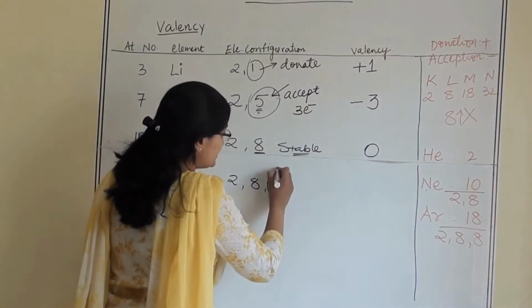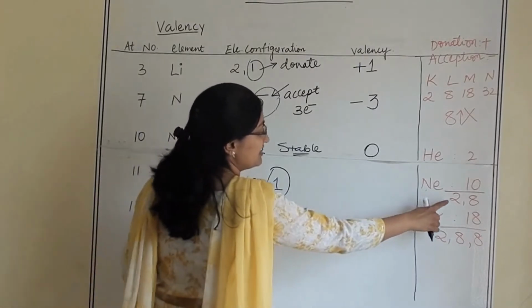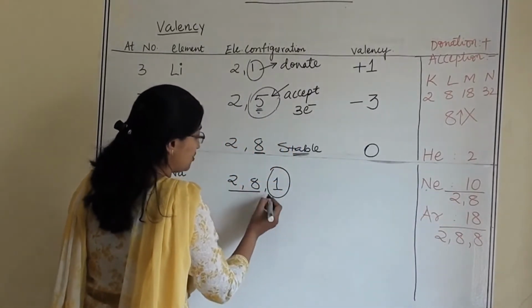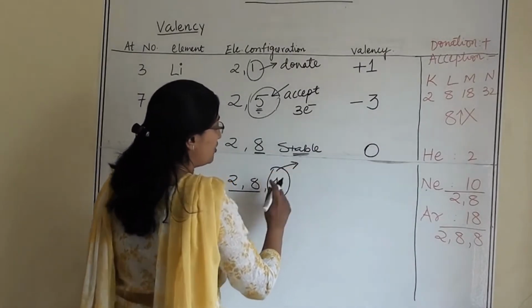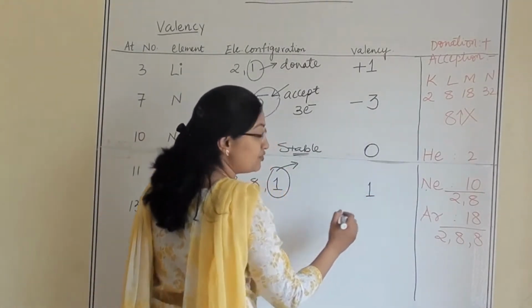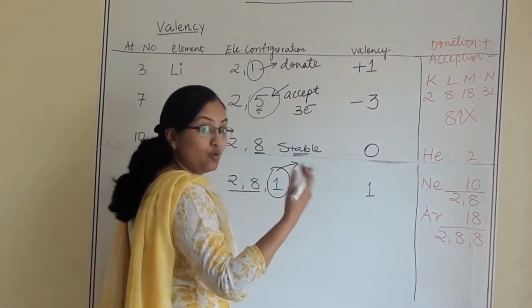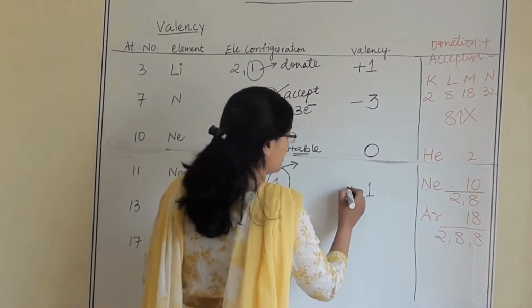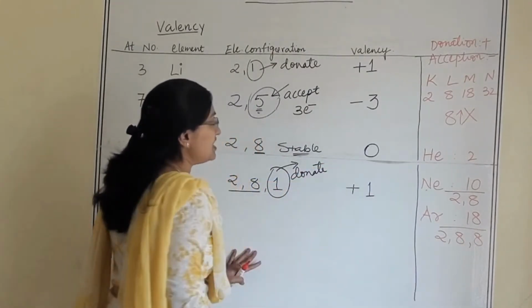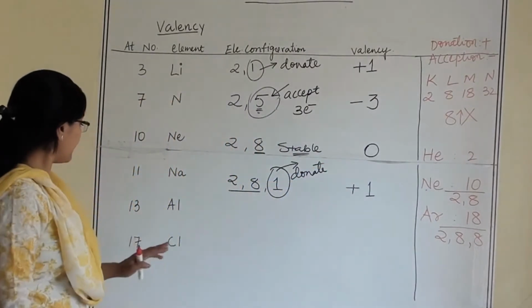So this one electron, what is neon's electronic configuration? 2, 8. If it wants to be like neon, then it has to donate this 1 electron. How many electrons will it donate? 1. And will it donate or accept? Donate. When it is donating, the charge will be plus.